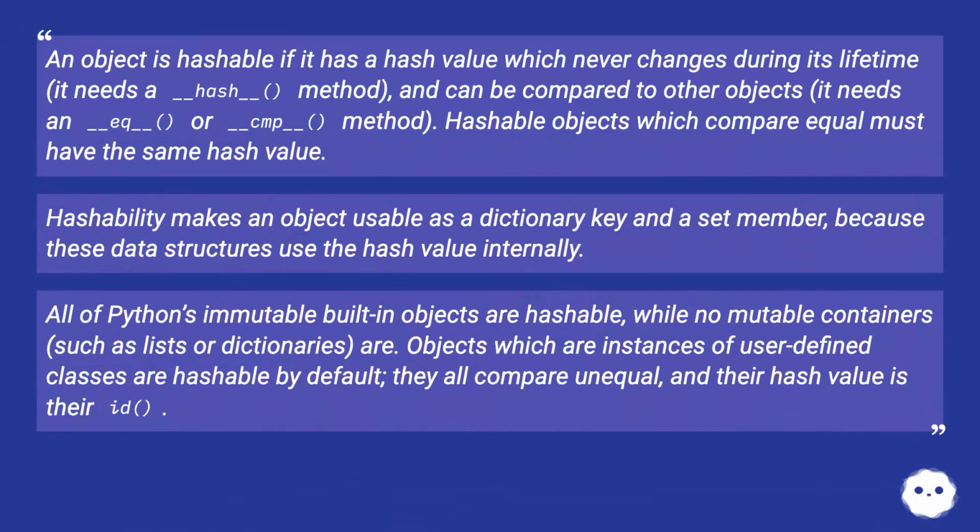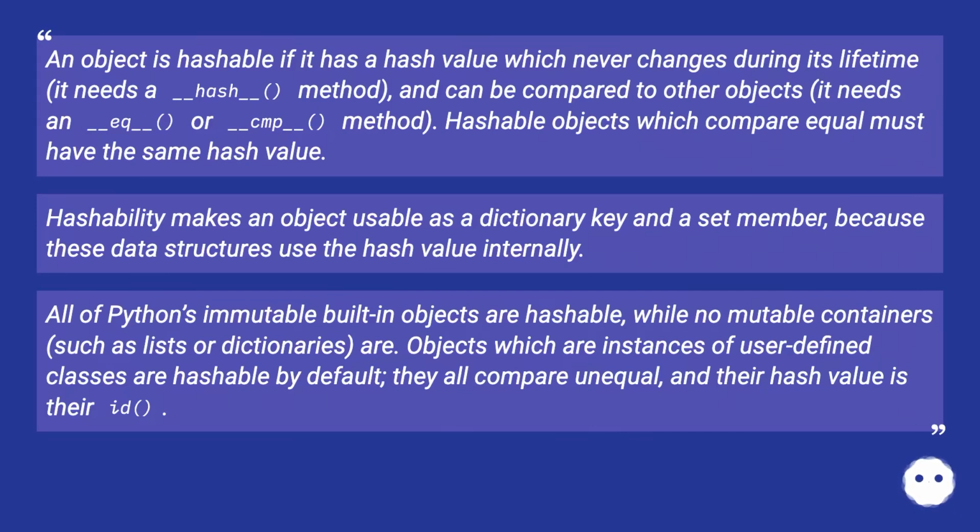An object is hashable if it has a hash value which never changes during its lifetime. It needs a __hash__ method and can be compared to other objects. It needs an __eq__ or __cmp__ method. Hashable objects which compare equal must have the same hash value.